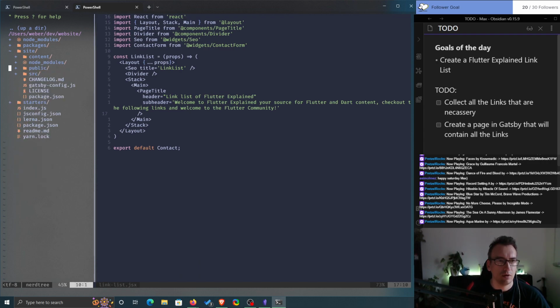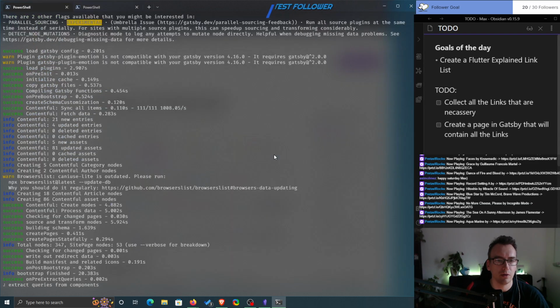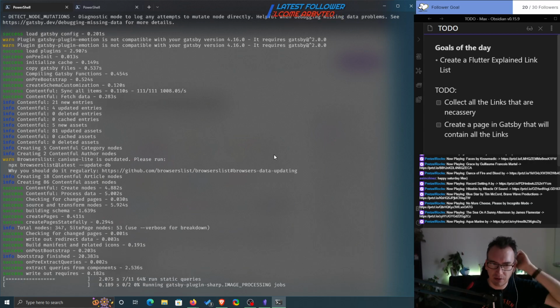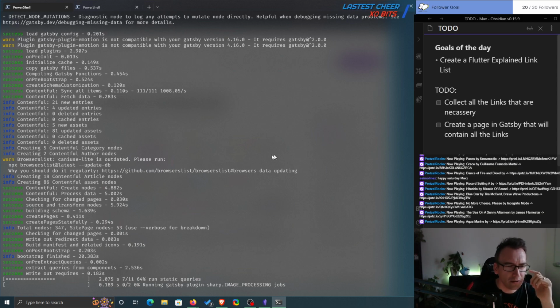No, public. Yeah, I think the public folder is generated, so they are empty at the moment. It's good. So let's see if this page has been created or that we need to take it from Contentful. But here it is creating pages, so with a tad bit of luck it works directly.